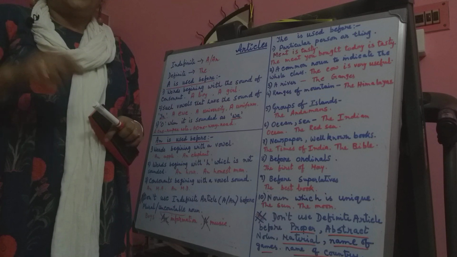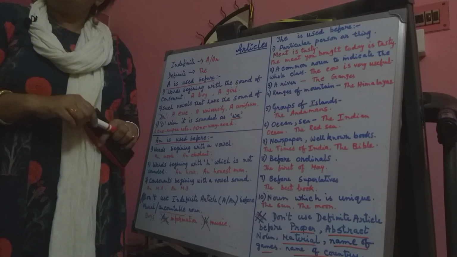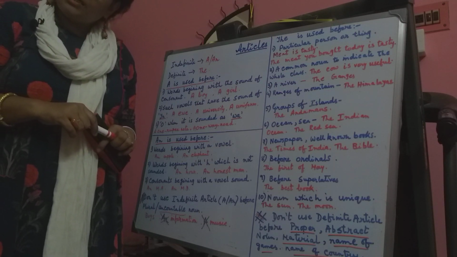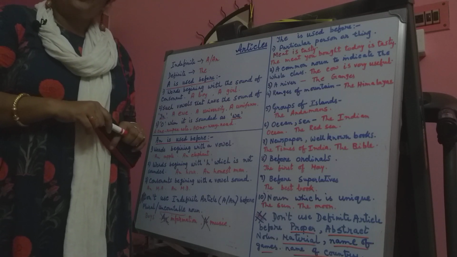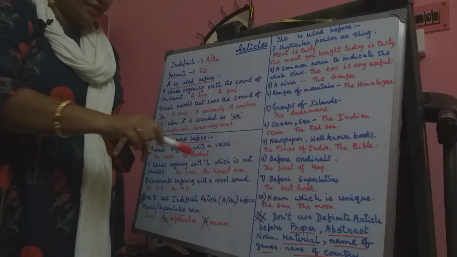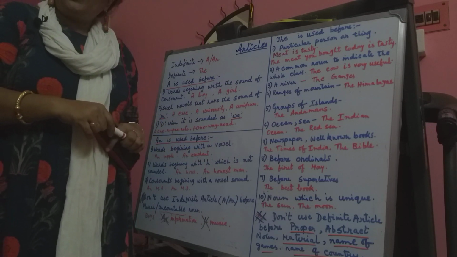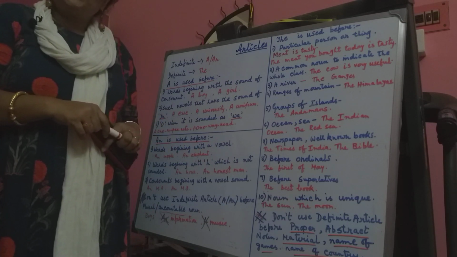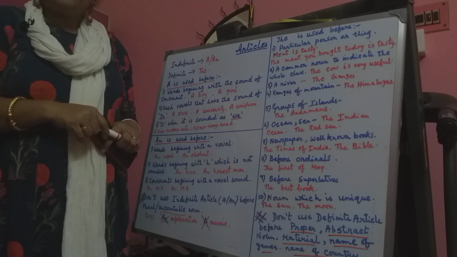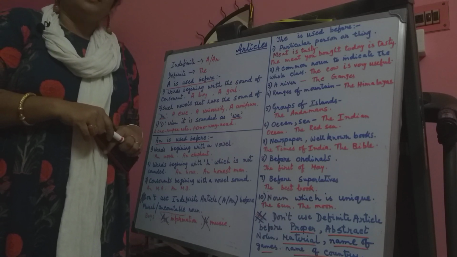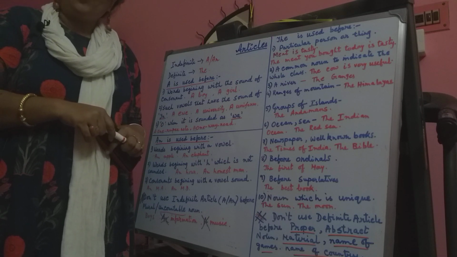I love the cricket or I love the football. No, it is not correct. We will not use the definite article before the name of games. And we will also not use the before the name of a country. If I say I live in the India, it is wrong.